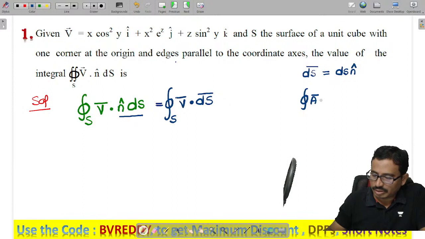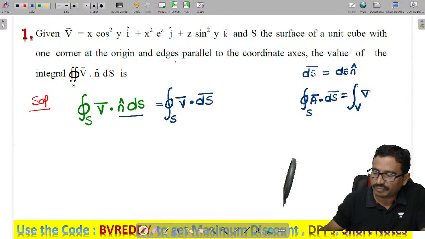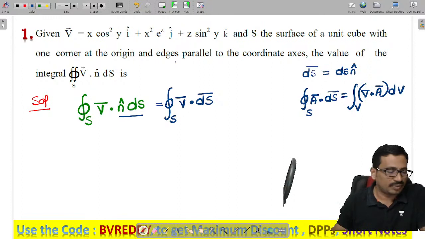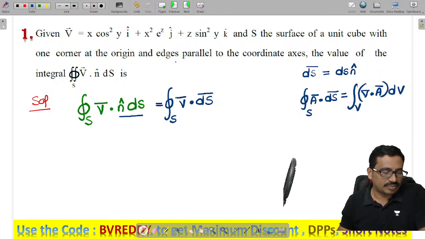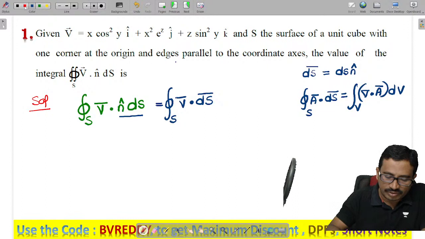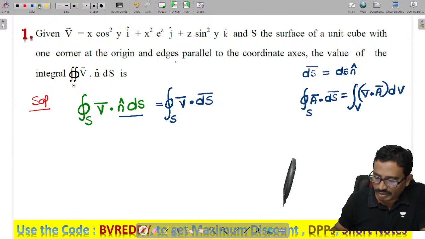The closed surface integral of A dot ds is given as the volume integral of del dot A into dv, from the divergence theorem. So can we apply the divergence theorem here?